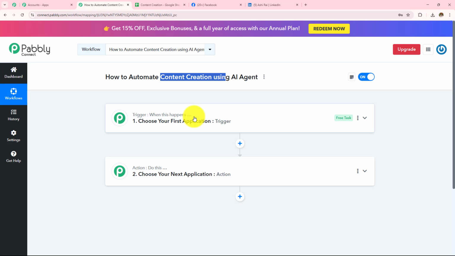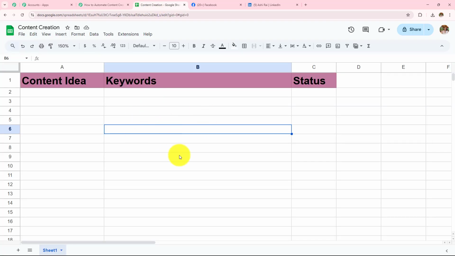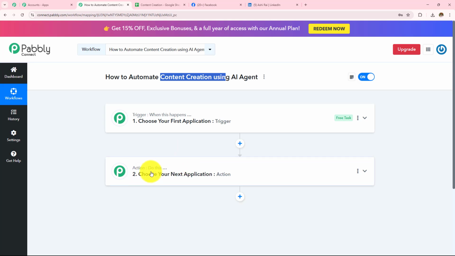So here in my trigger application, I'll be taking this Google Sheets where I'm going to add all my content ideas, and then in my action application, I'll be taking OpenAI. Here I'm going to use my AI agent as OpenAI, which will help me generate the content, and then in my action application, I'll be taking Facebook and LinkedIn to post my content there. Now, if you want to use any other social media platform, you can select according to your choice and preference. Here in this workflow, we will be working on Facebook and LinkedIn.